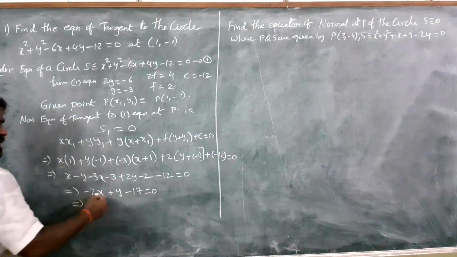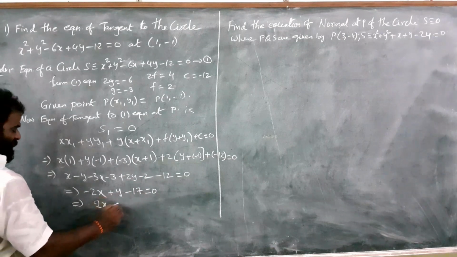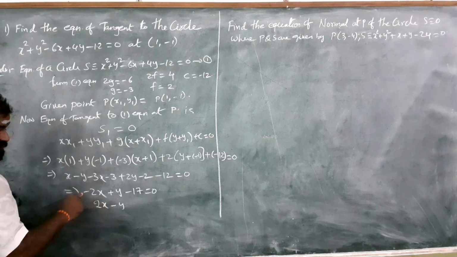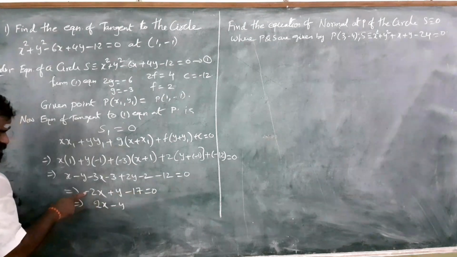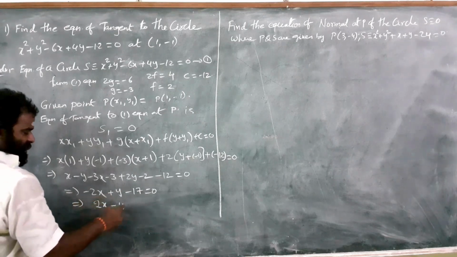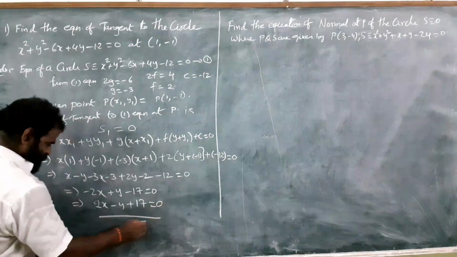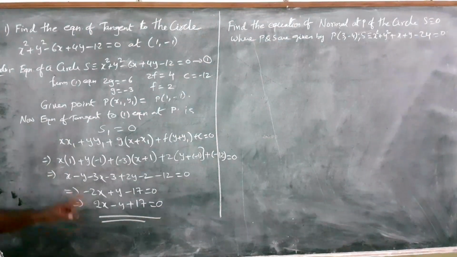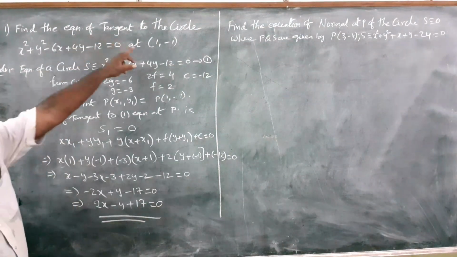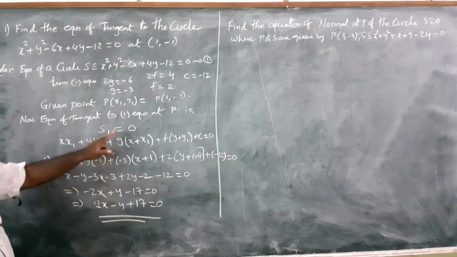So when we multiply the whole equation throughout with minus, it becomes 2x minus y plus 17 equal to 0. Why? Because we multiplied the whole equation with minus: minus into minus is plus 2x, minus into plus is minus y, minus into minus is plus 17. This is the line equation which is tangent to this circle at (1, minus 1). Understand? Very simple formula. S1 equal to 0.